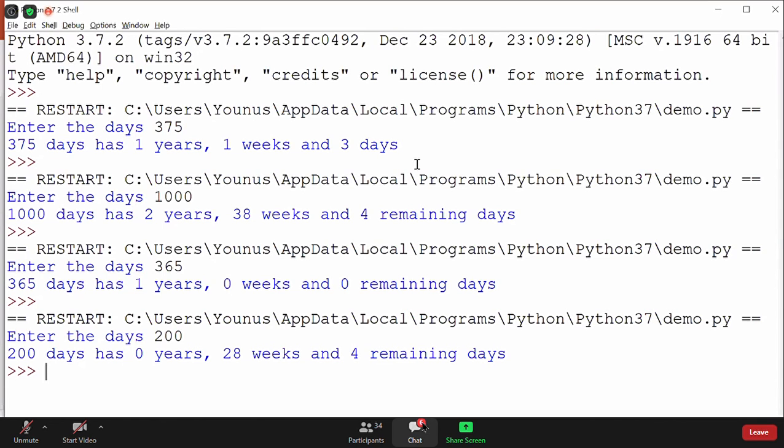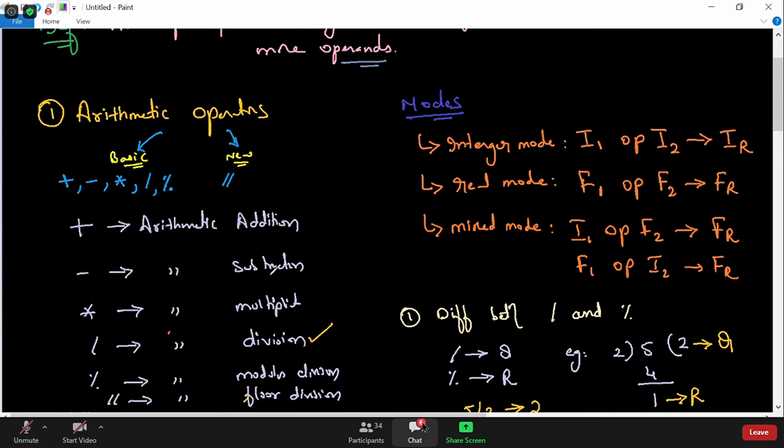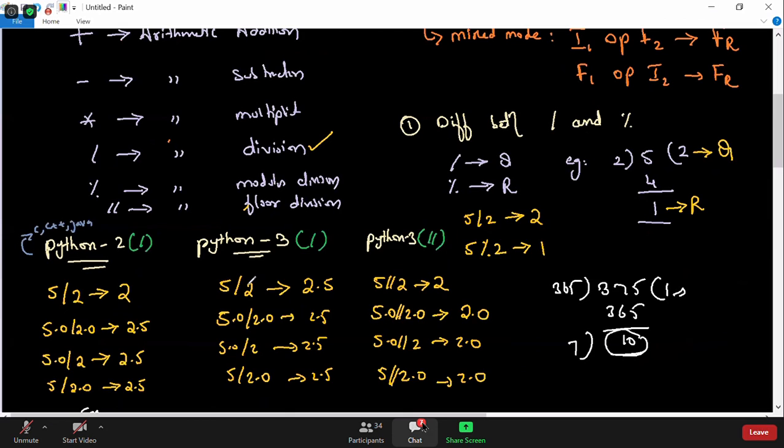So shall we conclude for today's session? Today we started discussing arithmetic operators, but we haven't concluded yet. I hope you got the point of how much you need to elaborate for a particular topic. You need to have complete knowledge of each and every concept.